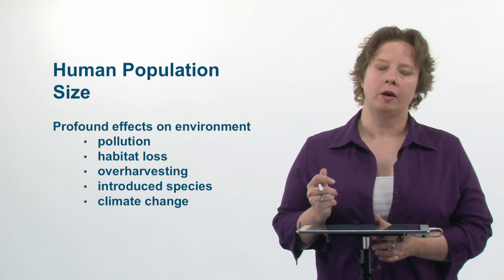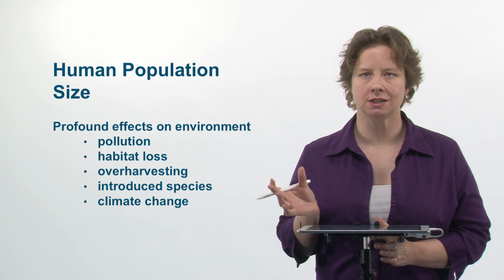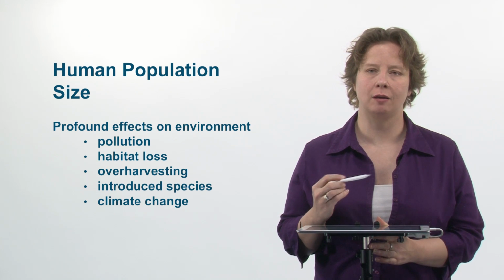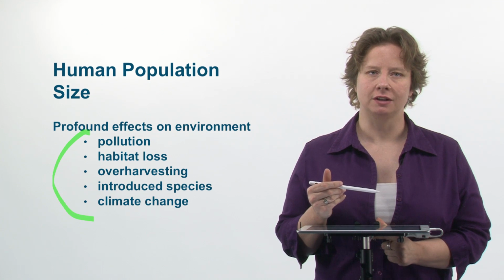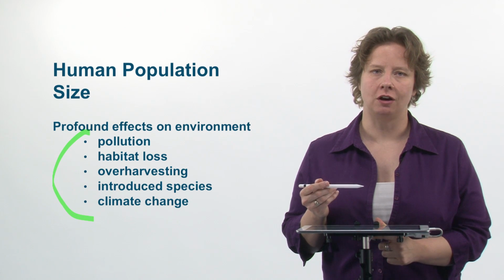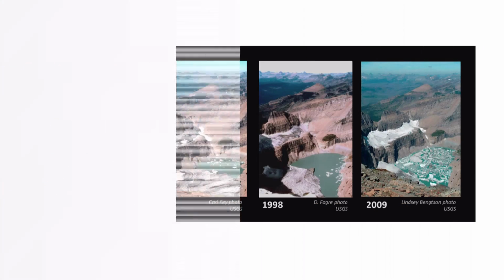In this unit, we're talking about the human intervention in the natural world. The human population size is so big that it has had profound effects on the environment. Examples of these effects are pollution, habitat loss, overharvesting, introduced species, and climate change.